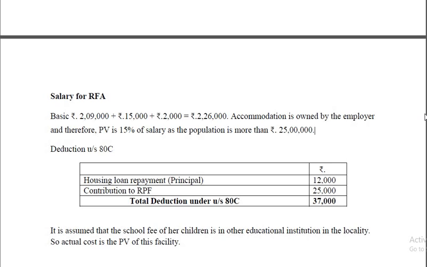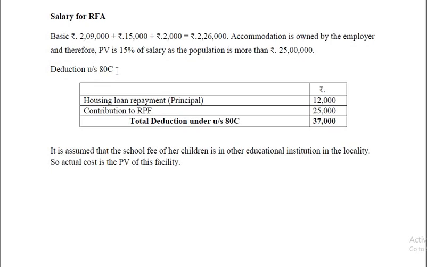If it is more than 10 lakh but not more than 25 lakh, then it is 10%. And if the population is 10 lakh or less, 7.5% of salary. But here the population is more than 25 lakh, therefore the rate applicable is 15%.